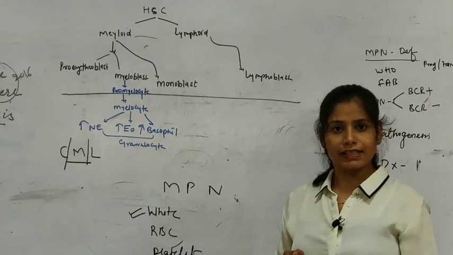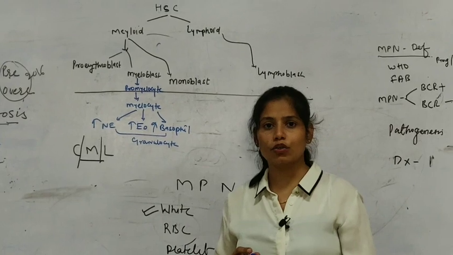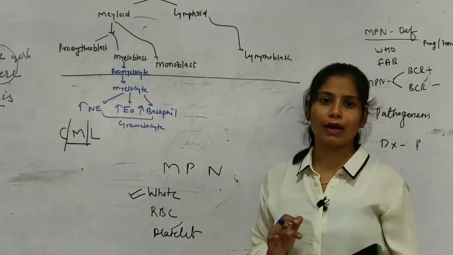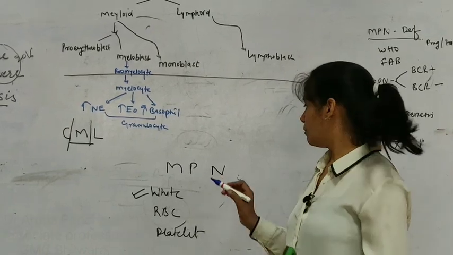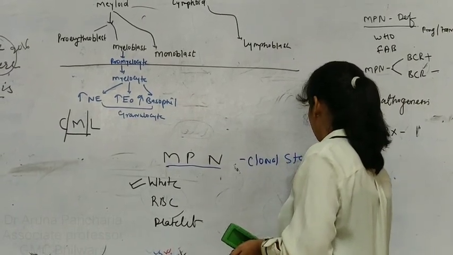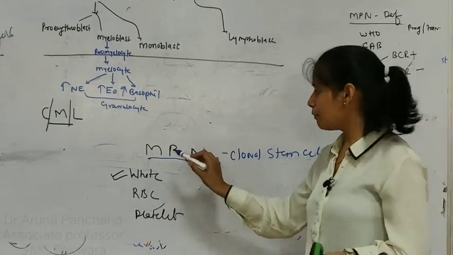Starting with the CML, as we know, it comes under the myeloproliferative neoplasm. So I am telling you briefly about myeloproliferative neoplasm. Myeloproliferative neoplasm is a clonal stem cell disorder. Each and every word is important.